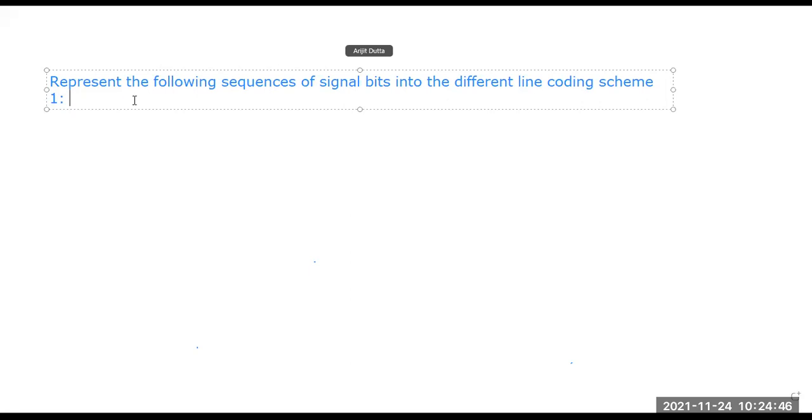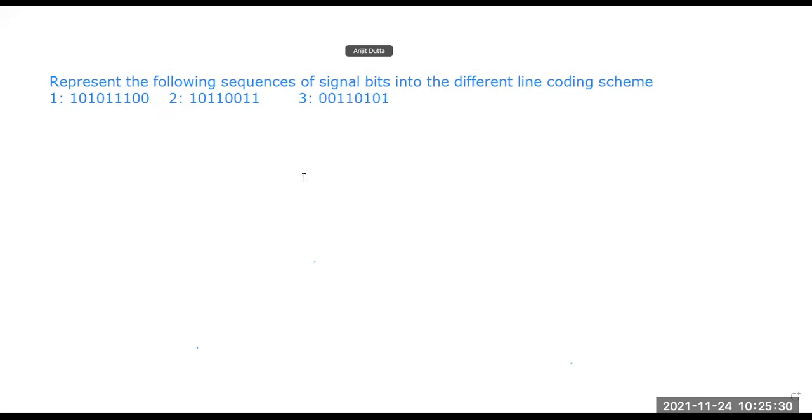So what are the values? The first value is 1010 triple 100, which you need to put in the different line coding schemes. The second one is 1011 0011, and for the third, you need to put 0011 0101.